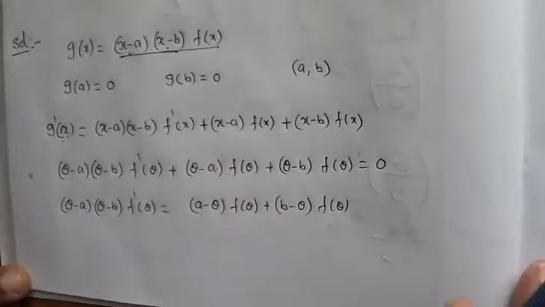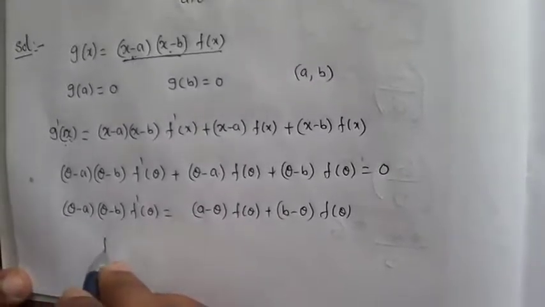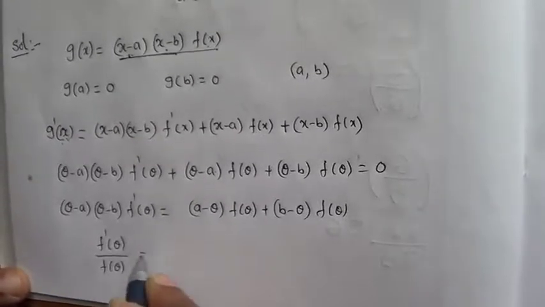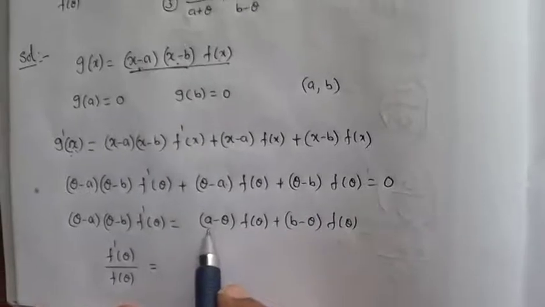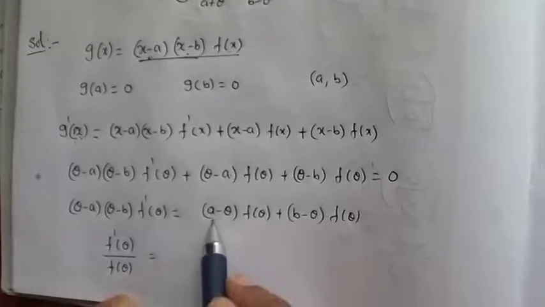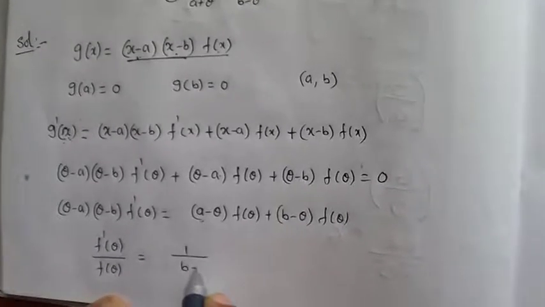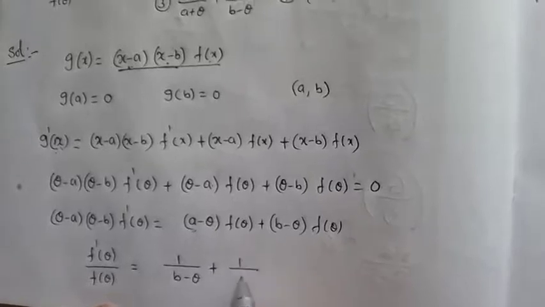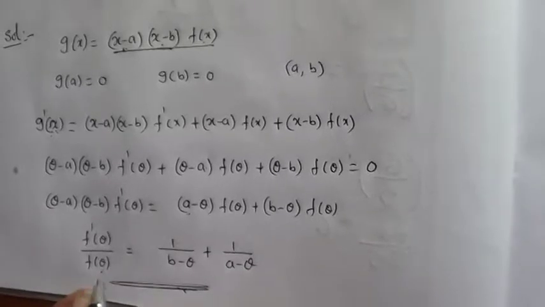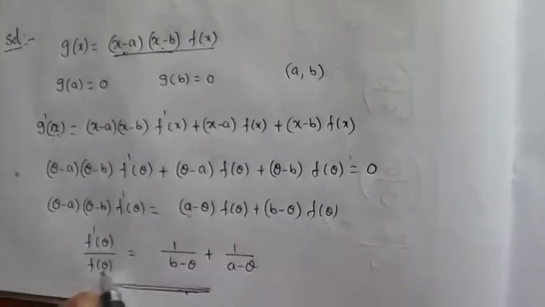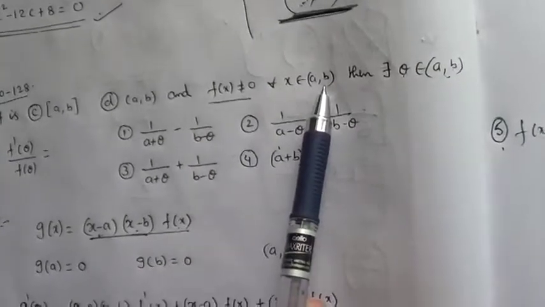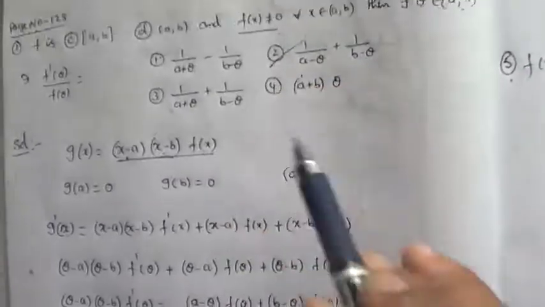Now divide with (theta minus a)(theta minus b), then what happens? f dash of theta divided by f of theta is equal to, here we are dividing with (theta minus a) into (theta minus b), that means we are dividing with (a minus theta) into (b minus theta), then we'll get 1 by b minus theta plus 1 by a minus theta. That's what f dash of theta by f of theta is. That is the reason in the question it is given f of theta not equal to 0. f of x not equal to 0 for all x belonging to open interval a comma b. So the option you will get as second option, right?